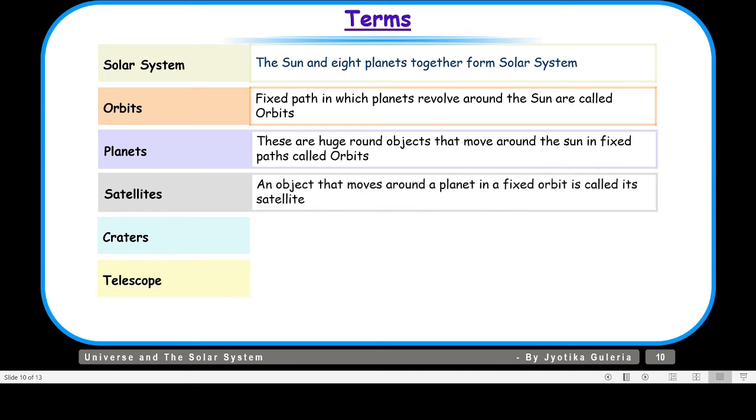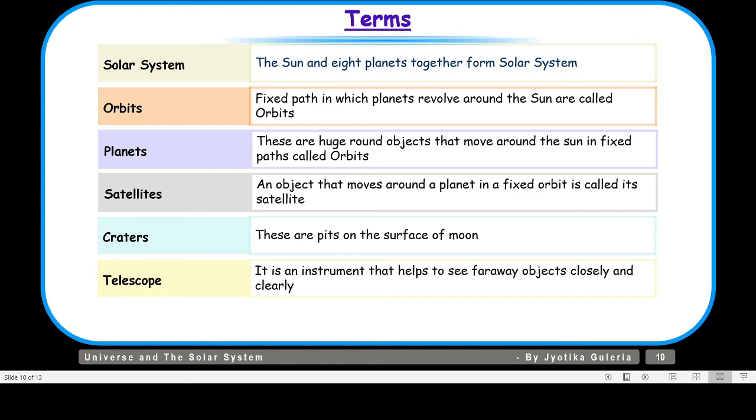Satellites: an object that moves around a planet in a fixed path is called its satellite. Craters: these are pits or holes on the surface of the moon. A telescope is an instrument that helps to see faraway objects closely and clearly.